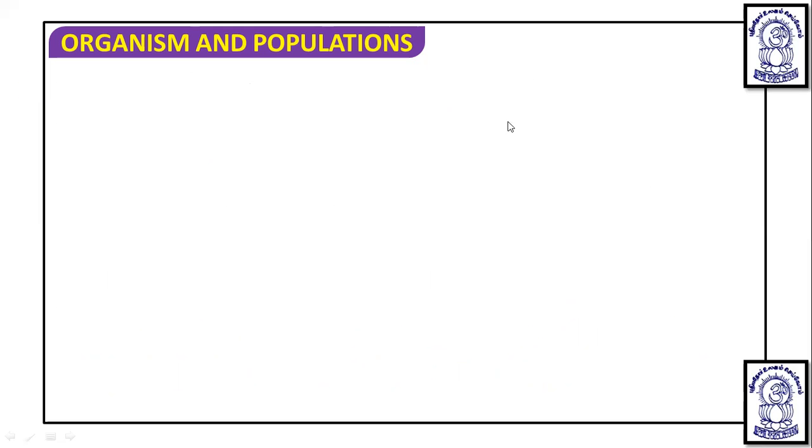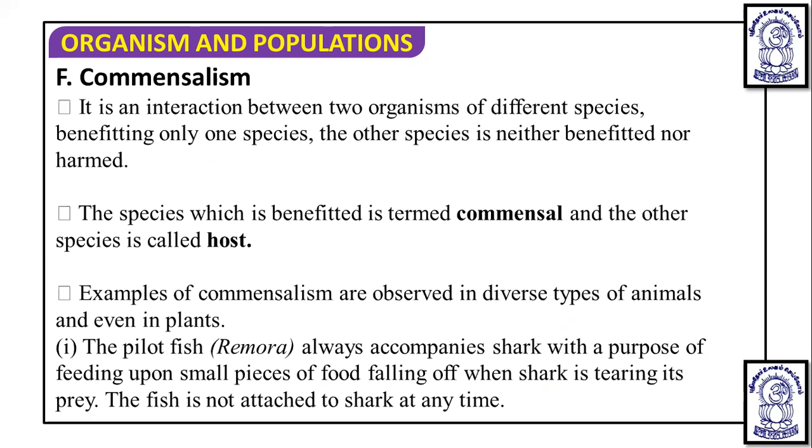Okay, now after this, if we take the next interaction, it is commensalism. In this, one is going to be benefited and it is neither beneficial nor harmful for the other. Then it is known as commensalism. So it is an interaction between two organisms of different species, benefiting only one species. The other species is neither benefited nor harmed. Because of this, we have written zero.